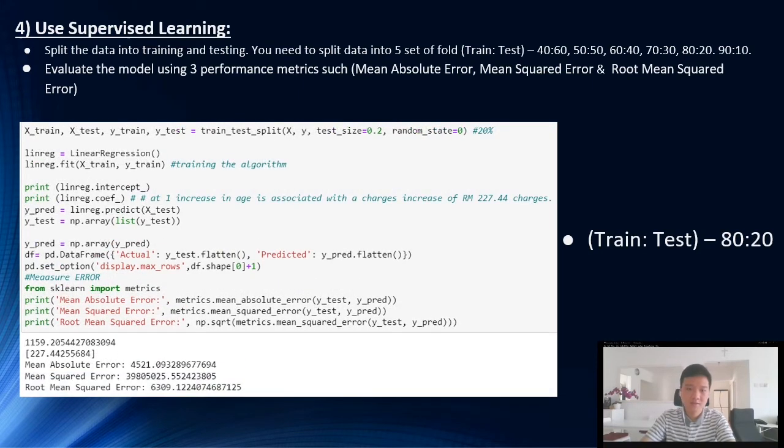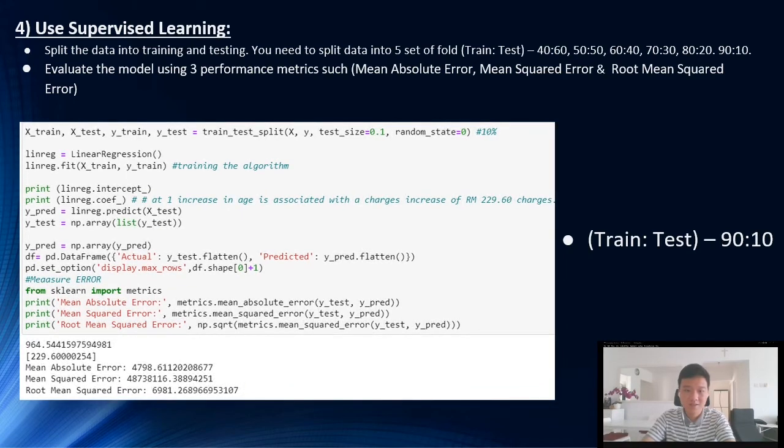For our train test where the test is equal to 20%, we will get the intercept as 1159.21, while the coefficient is 227.44, while the MAE is 4521.09, the MSE is 39805025.55, while the RMSE, root mean square error, is 6309.12. As you can see, it's much higher compared to the previous train set data.